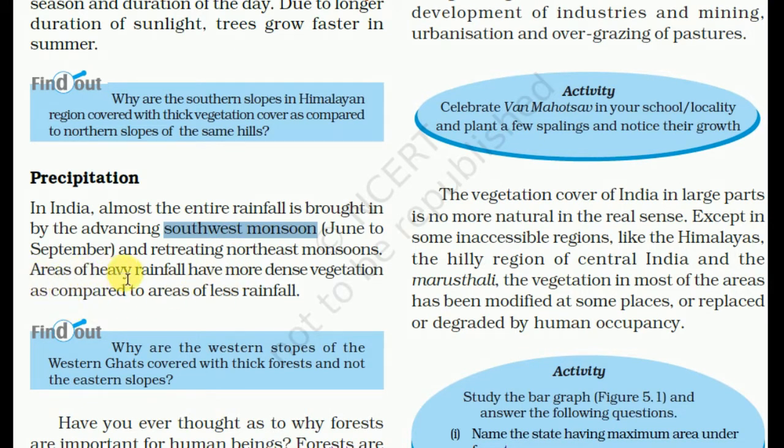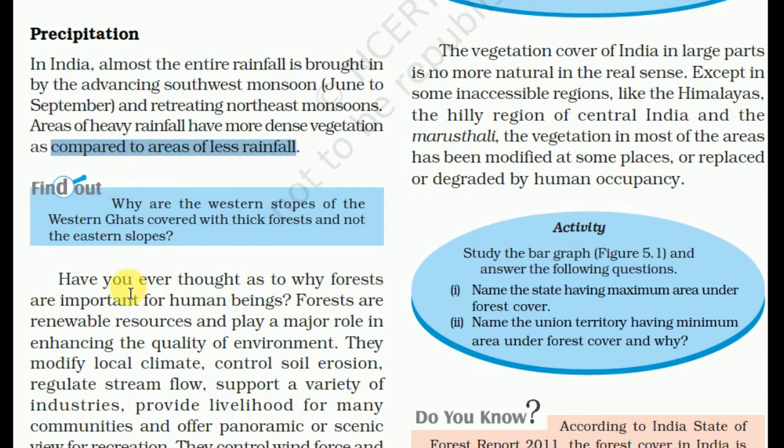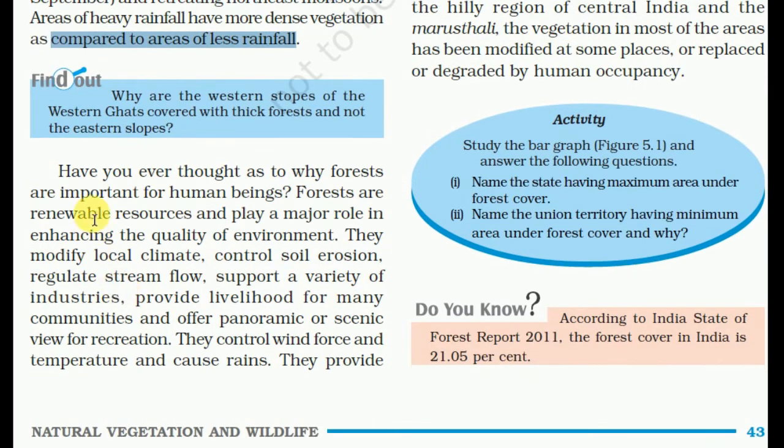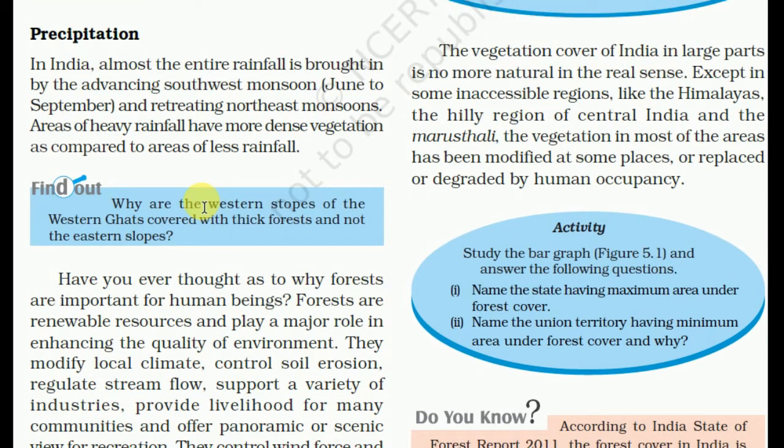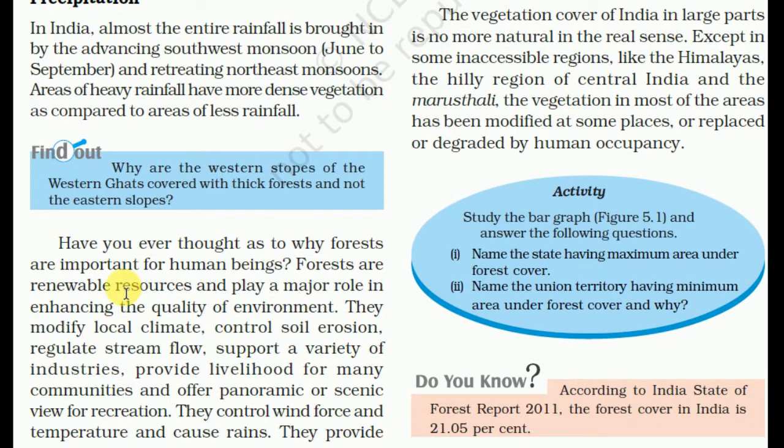Areas of heavy rainfall have more dense vegetation as compared to areas of less rainfall. This is the question: why are the western slopes of the Western Ghats covered with thick forest and not the eastern slopes? Due to the different precipitation, the different rain pattern there.